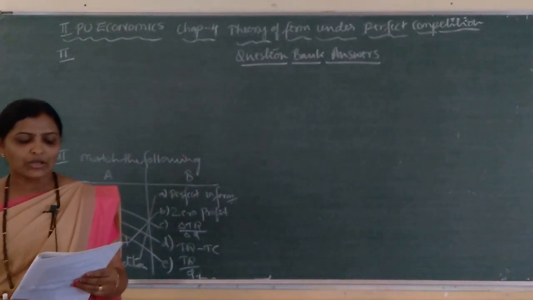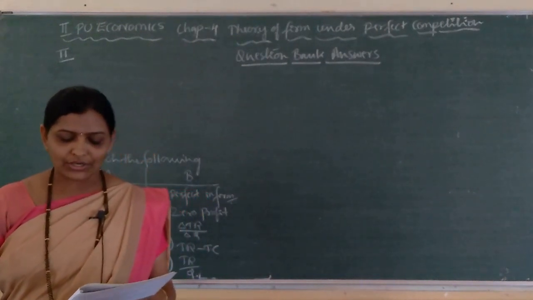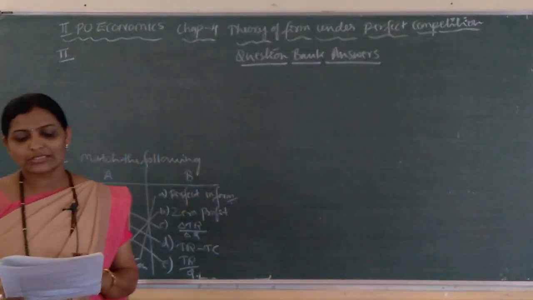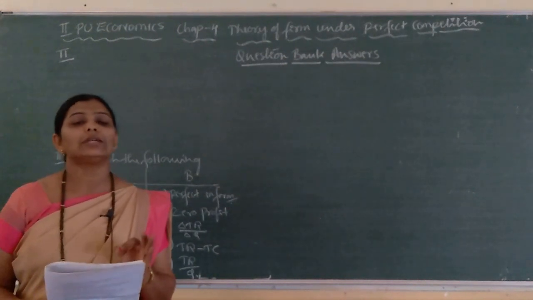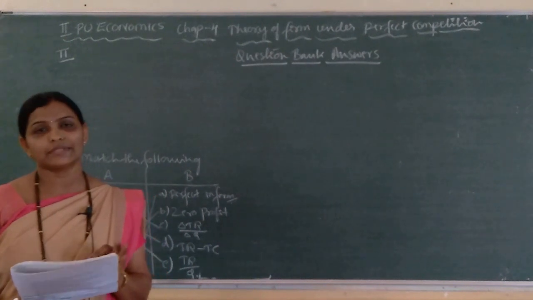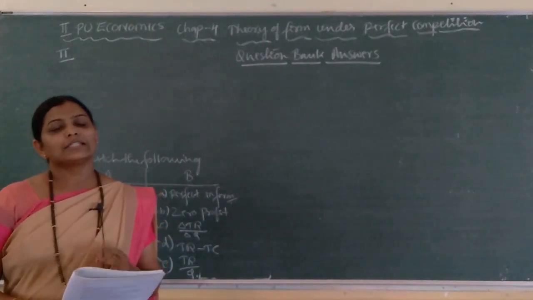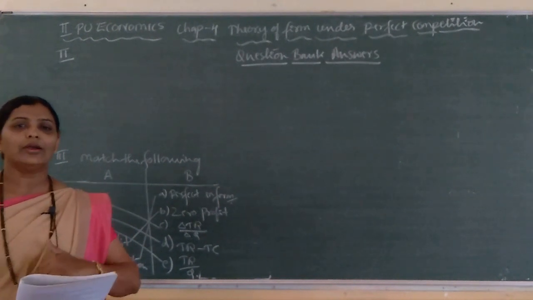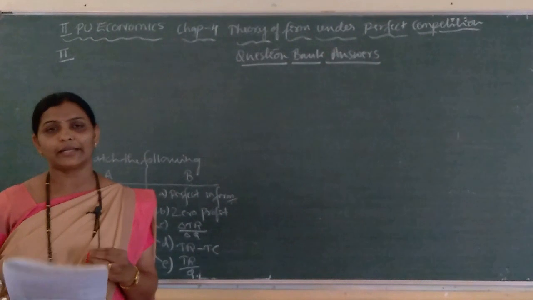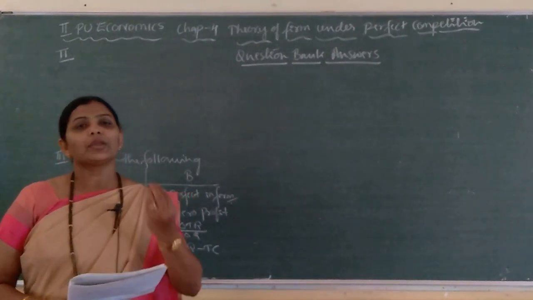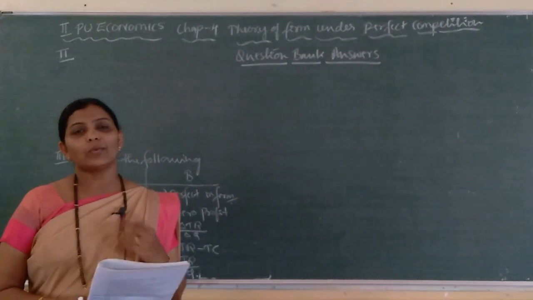Next, fourth question. When the supply curve is vertical, the elasticity of supply is. In supply concept, there is a concept called types or degrees of elasticity of supply. So, elasticity of supply means what? Responsiveness of supply of a commodity to change in any one of its determinants. Suppose we are going to explain price elasticity of supply, then what is this?